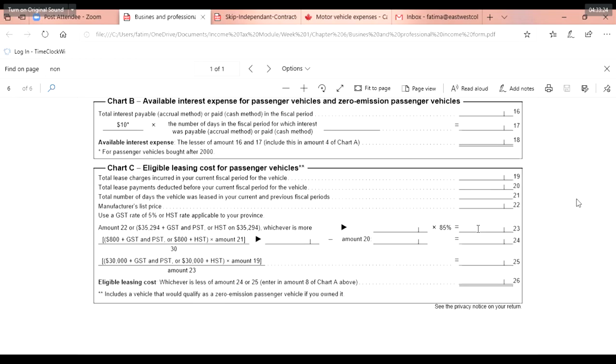Do not get confused, guys. This is straightforward. Either amount 22 or this calculation, whichever is higher, just plug in that, and that's the amount on line 23.